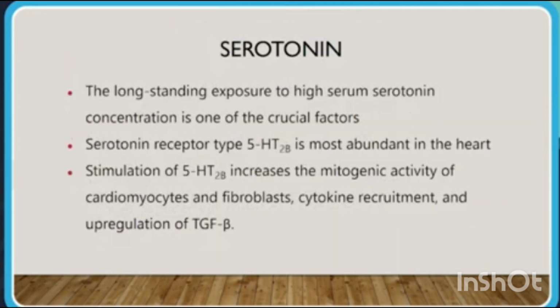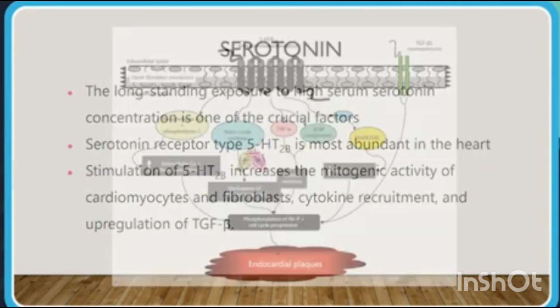Serotonin. Long-standing exposure to a high serum serotonin concentration is one of the crucial factors. Serotonin receptor type 5-HT2B is the most abundant in the heart. Stimulation of 5-hydroxytryptamine 2B increases the mitogenic activity of cardiomyocytes and fibroblasts, cytokine recruitment, and upregulation of TGF-beta.